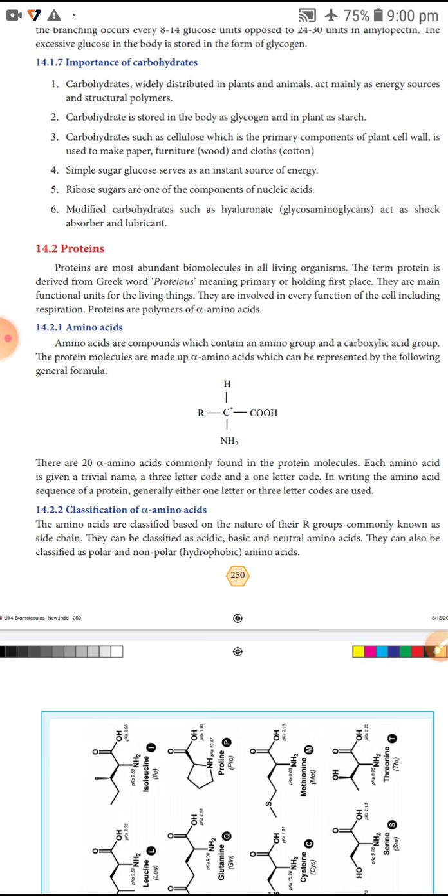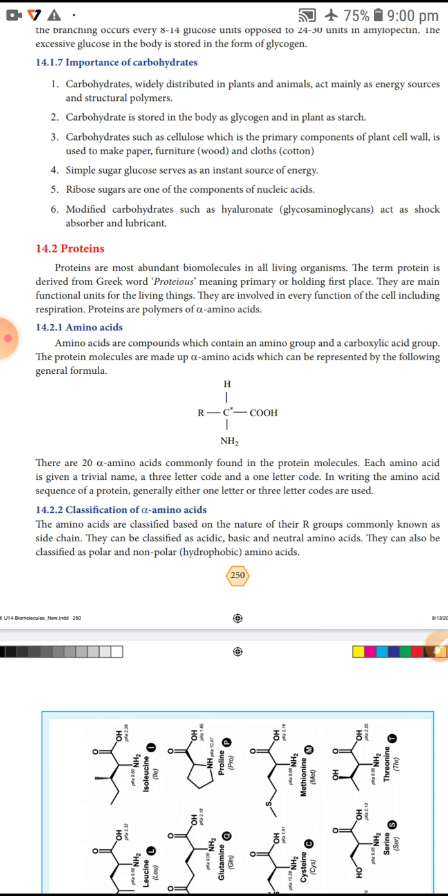In writing the amino acid sequence of a protein, generally either the 1-letter or the 3-letter code is used. We can use the first letter alone or the first three letters.